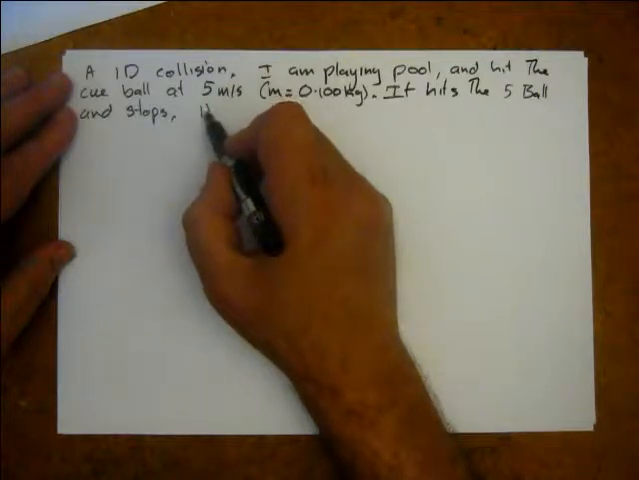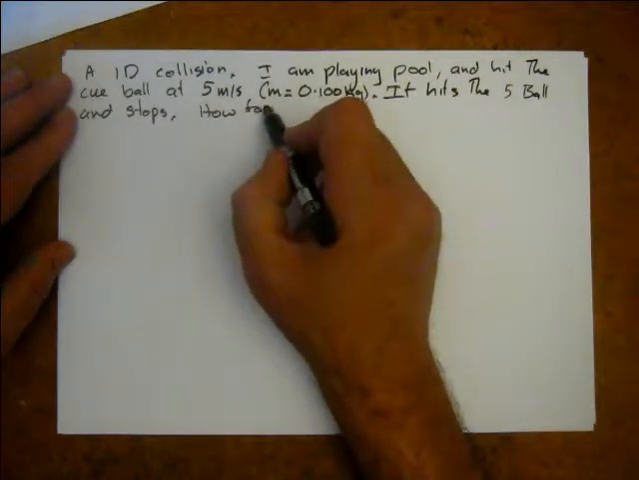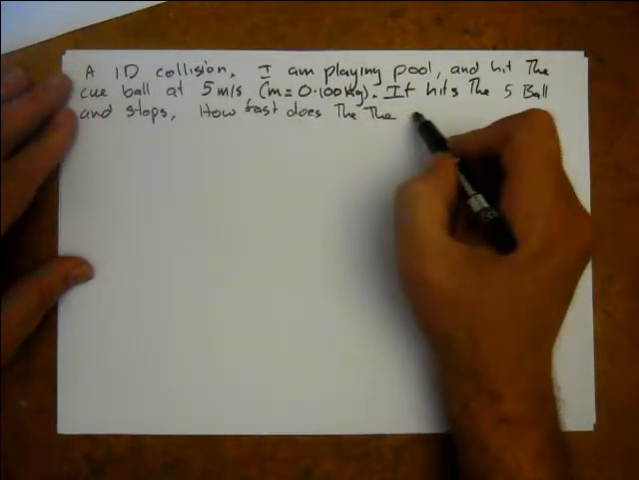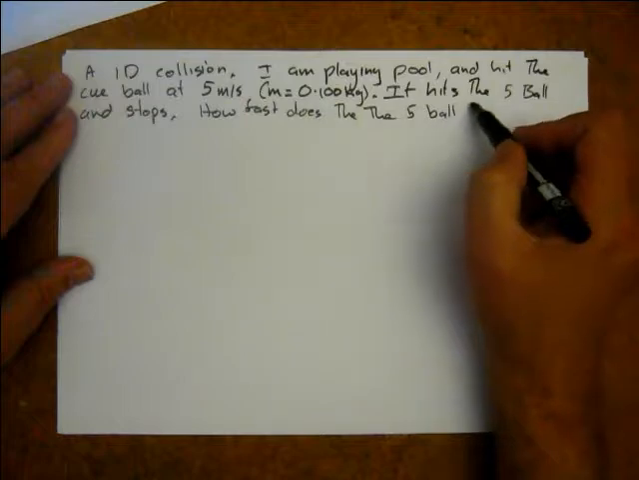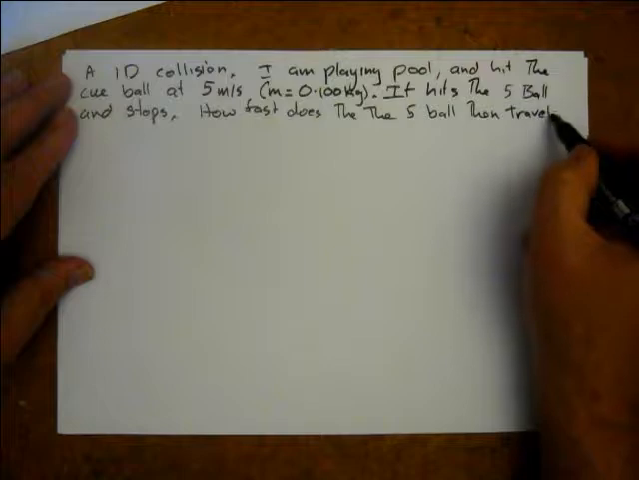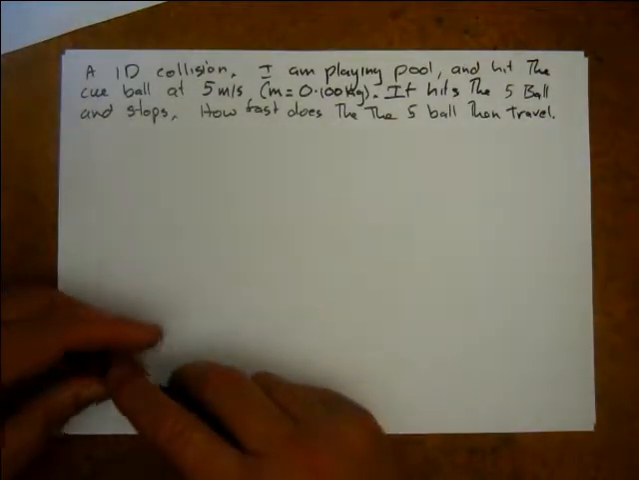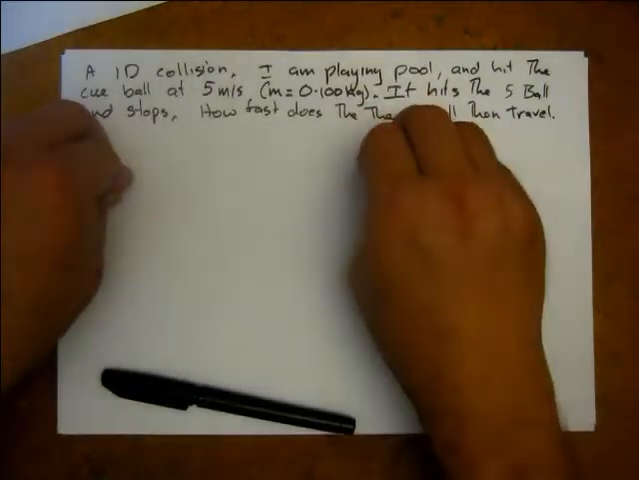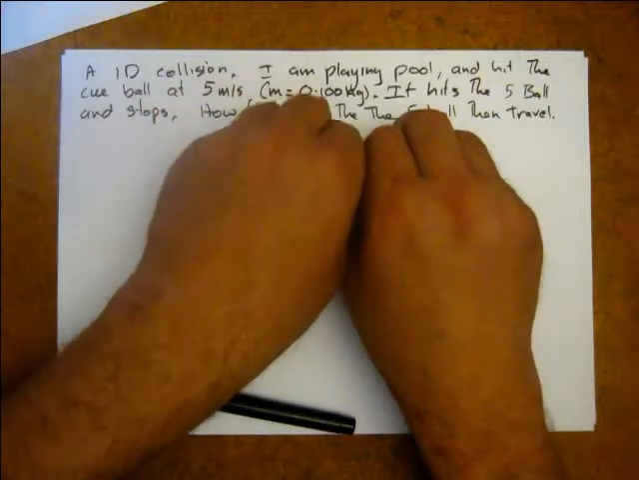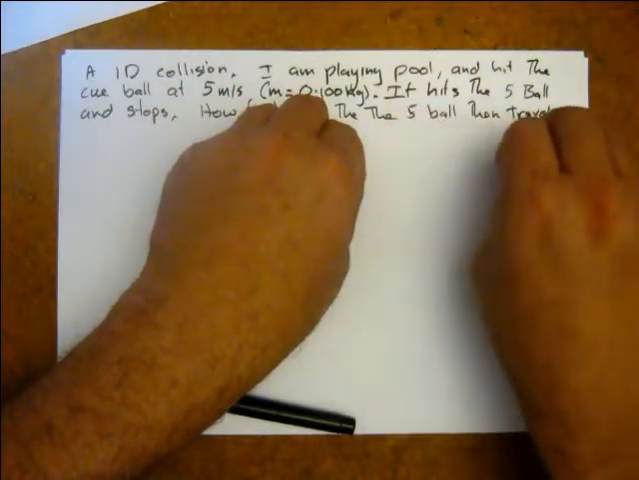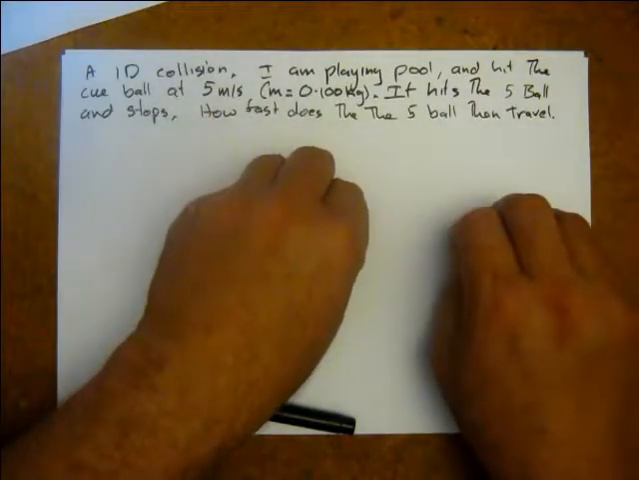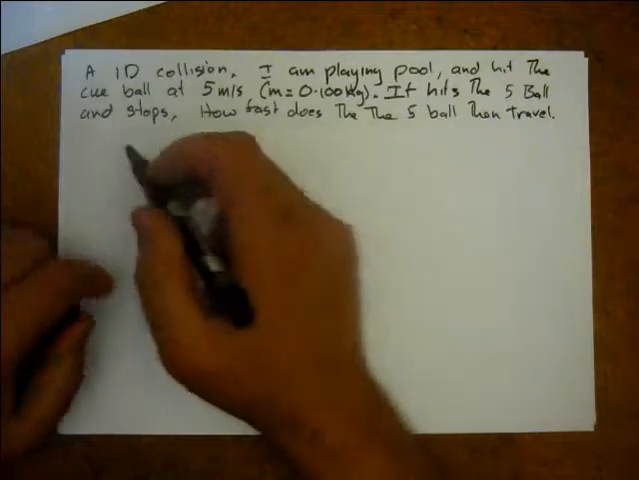How fast does the 5-ball then travel? So what we have here is a fairly common incident that most of us have done at some point. You have the cue ball, you have the 5-ball. The cue ball comes along, hits the 5-ball, so it's going to be a stun shot, boom. So the cue ball stops and then the 5-ball travels on. Boom. And classic, so just step one, draw a picture.